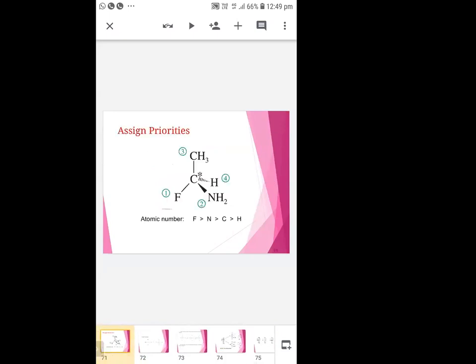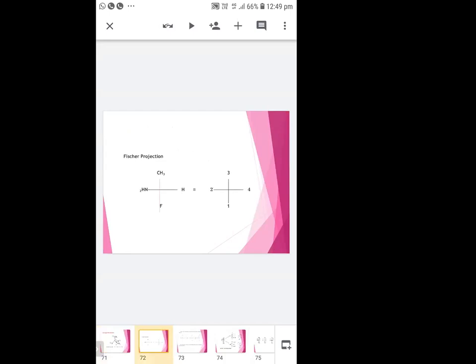See here, there is a compound given in wedge formula. So you first write it down in Fischer projection and give the priority according to the sequence rule. Here fluorine has the highest atomic number among them.